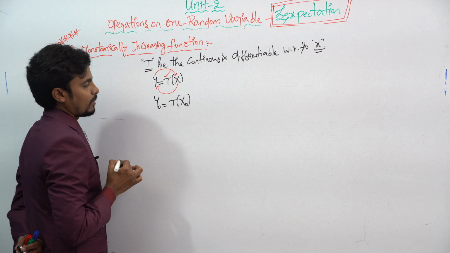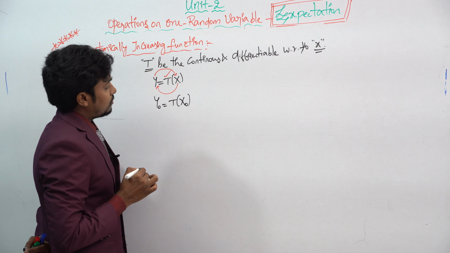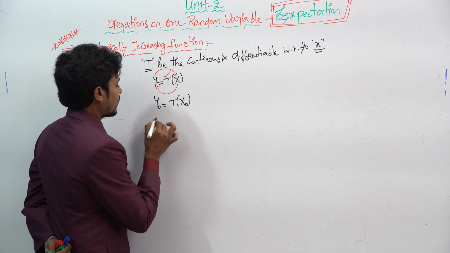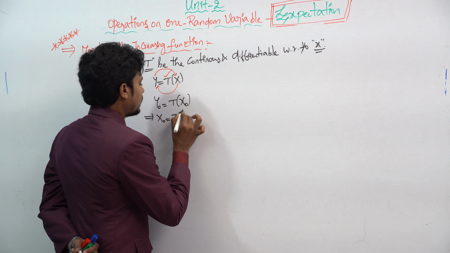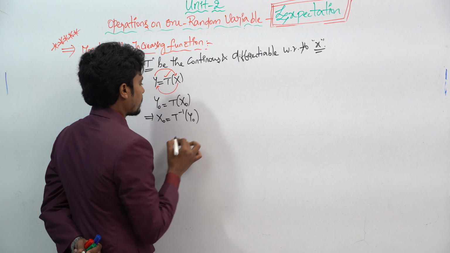Okay, so for example, y naught is equal to T of x naught. If you want to write x naught, it will become T inverse of y naught.